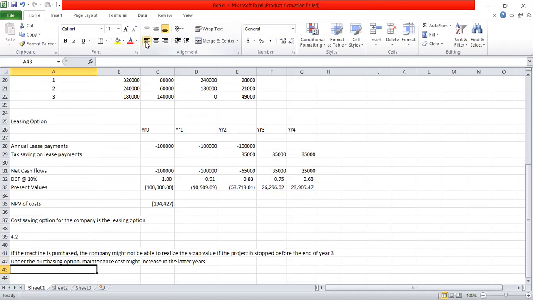In the question we are told the maintenance cost is equal in all the years, but as the machine gets old, we might have to incur more cost on maintenance than in the initial year. So if we incur 20,000 rupees in year 1, in year 2 and year 3 we may have to spend something more than 20,000 rupees, although the question gives us the same value across 3 years. So those are some of the risk factors in the purchasing option.